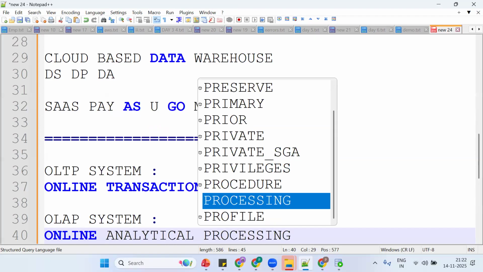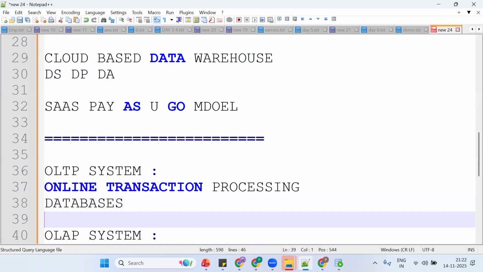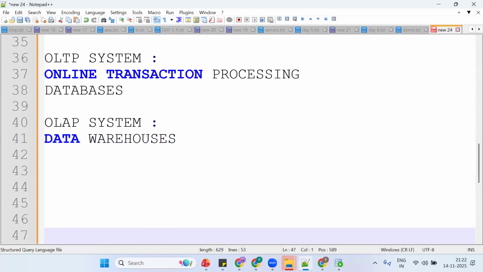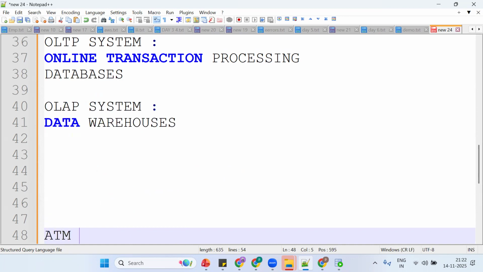Any guess? Any idea? Where will our data be stored? In the databases. Okay. So where exactly will OLTP system data be stored? In the databases. And OLAP data in the data warehouses. Now I'll try to give a simple use case. If you're able to understand the concept, going forward you can easily understand what exactly Snowflake will be used for. Simple thing: I go to the ATM.